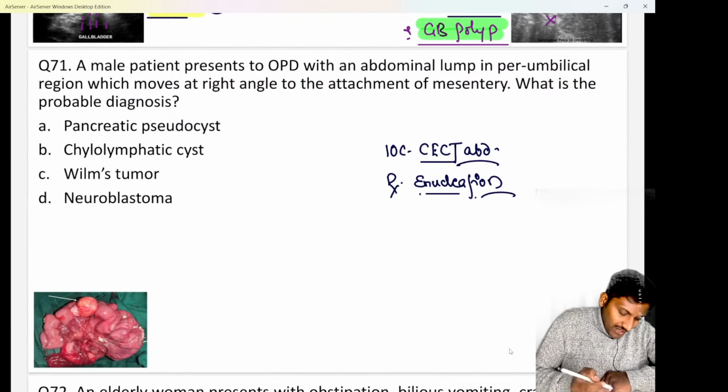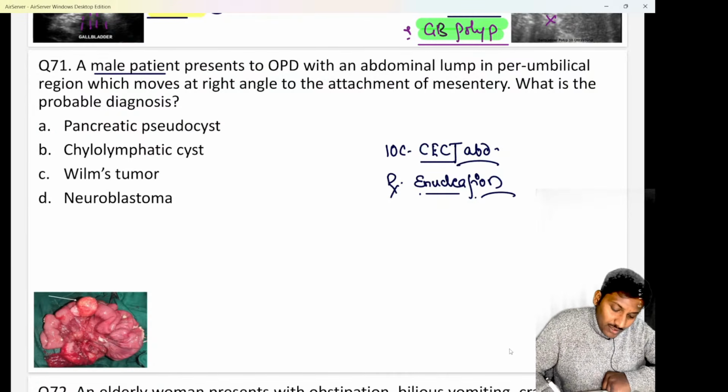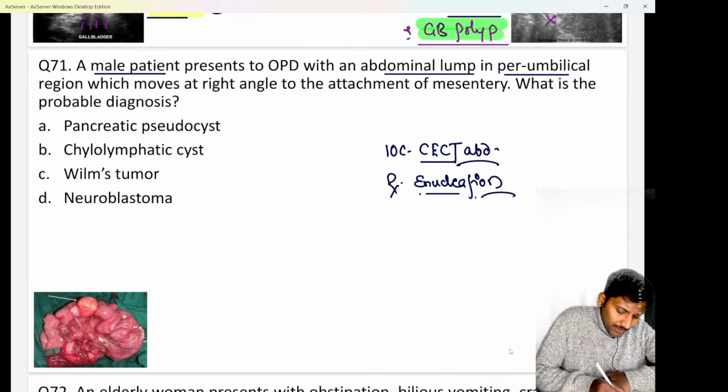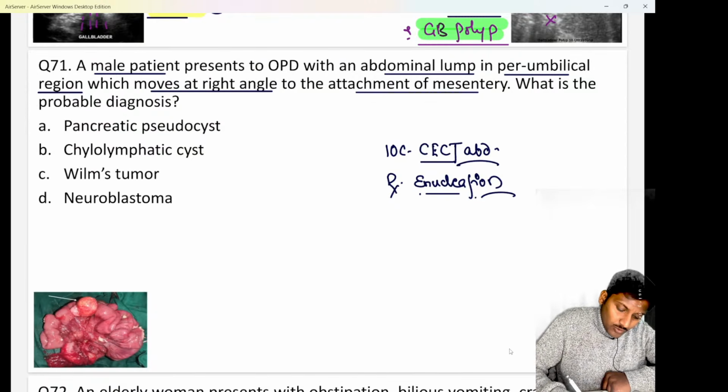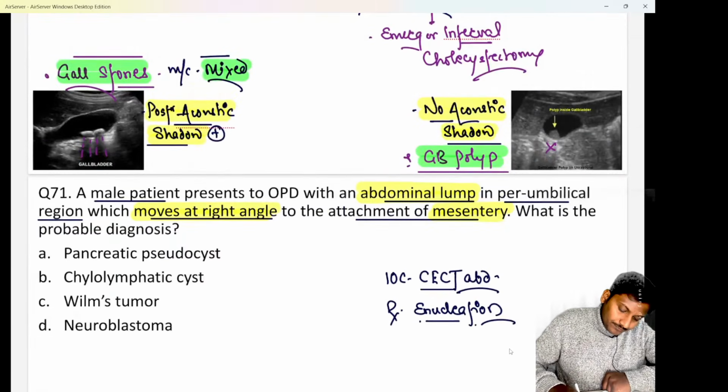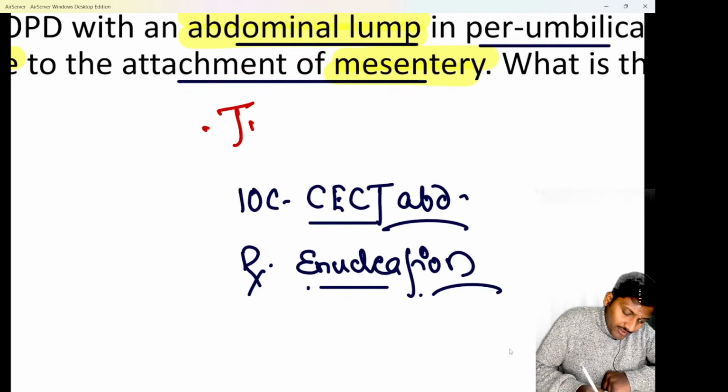Chalo. So here we have question number 71, which states: beta, there is a male patient who presents to the OPD with an abdominal lump in the periumbilical region which moves at a right angle to the attachment of mesentery. Okay, so we know this is the classical feature. One, a soft swelling or abdominal lump in the umbilical or periumbilical region. Second, the swelling moves perpendicular to the mesentery. I hope all of you are quite aware. This is a classical feature of Tillaux's sign, right?